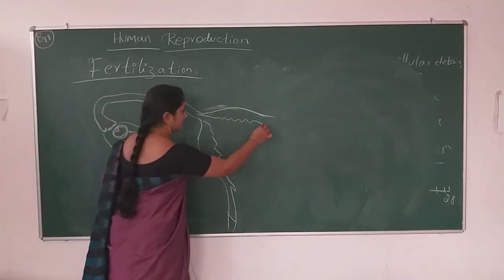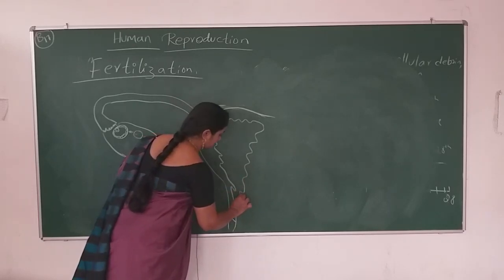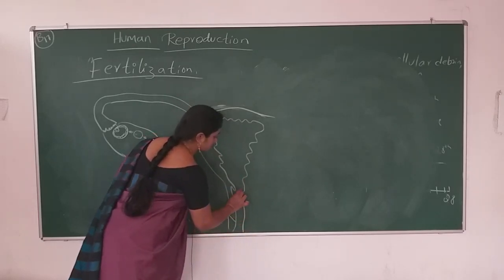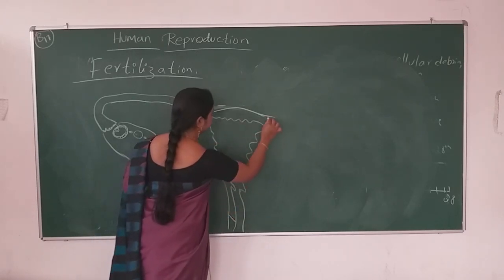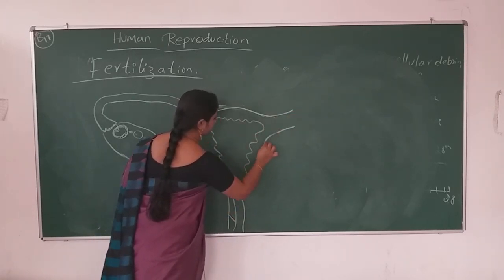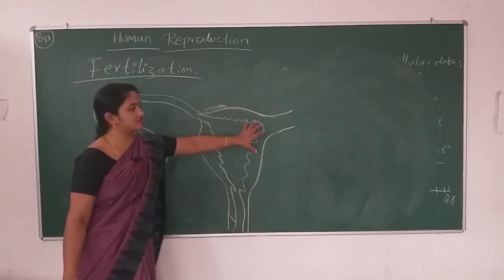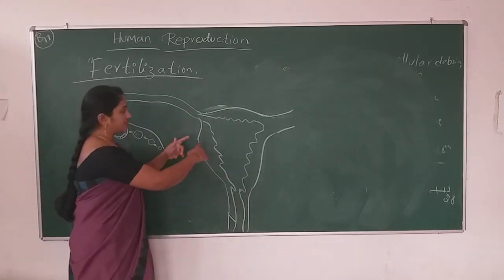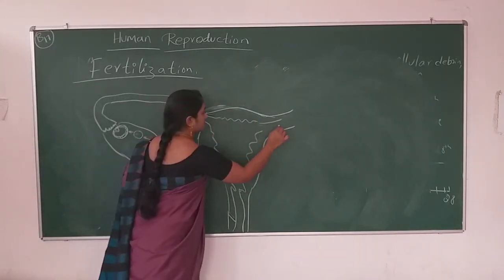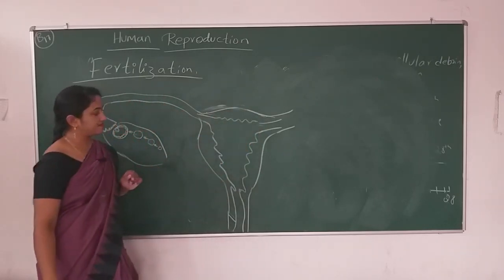Okay, let me complete this tract so that you will come to know what actually it is. So this is the tract: uterus, fallopian tube, ovary, and in the uterus, the endometrium and myometrium.